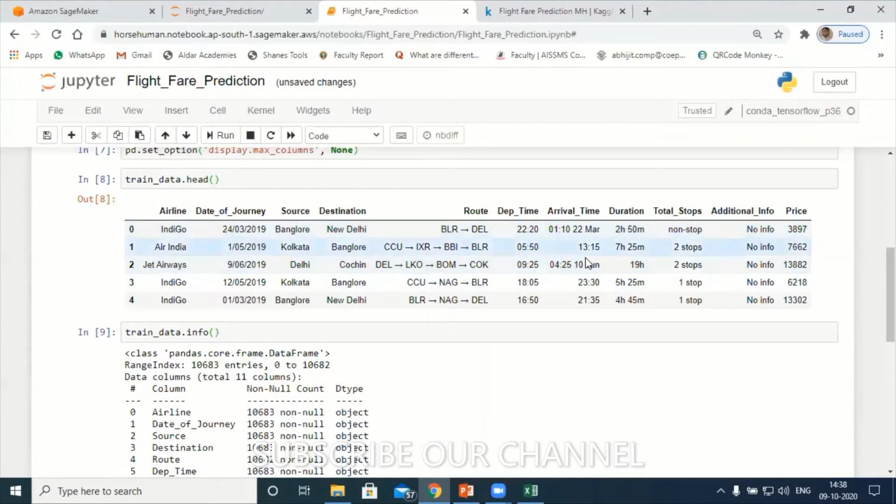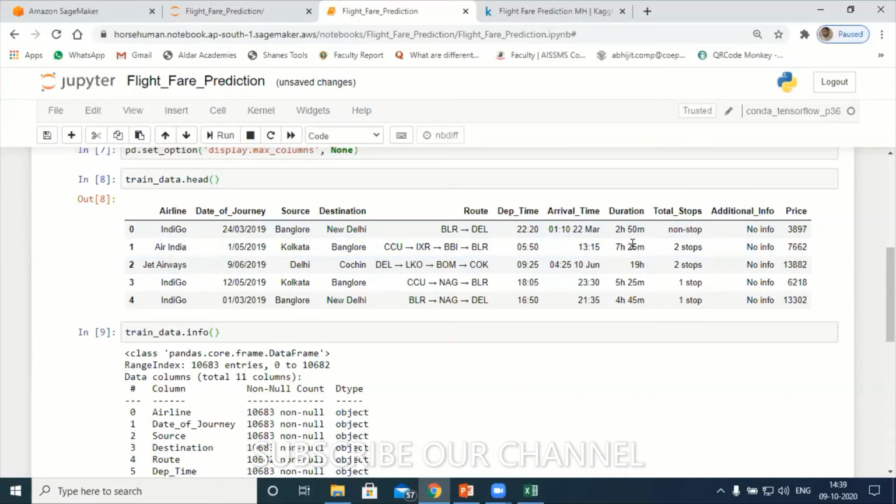But here, see again, I need to convert this, right? Duration, it is in hours and minutes. So it is in hours and minutes. I have to create from duration two more features here. Again, I have to work on hours, and again, I have to work on minutes. Okay, so that can be done. Let me finish this one.